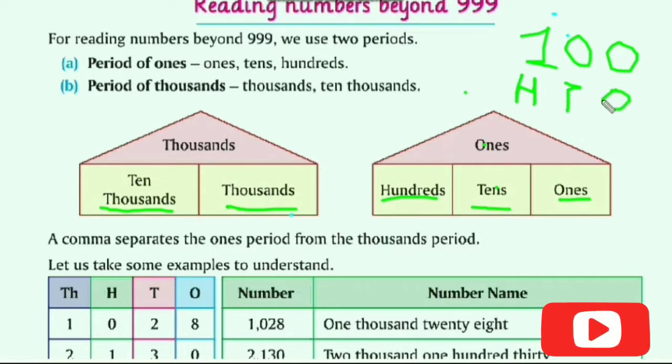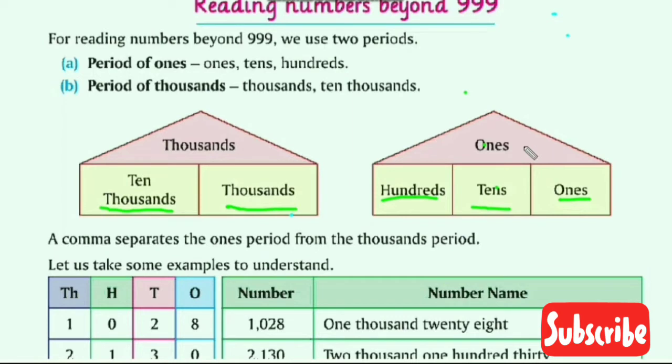Did you remember this? Just like this, if 1000 is there, then there is a thousands period. Now, did you observe the comma in 1000 numbers? If we are writing 1000, then the comma is there.